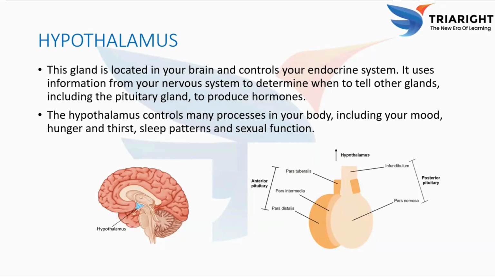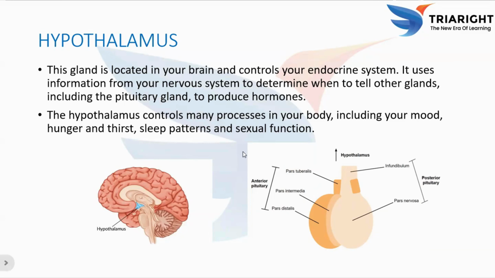What is homeostasis? Keeping all the internal conditions balanced and stable. So coming to the anatomy of the hypothalamus, where is it located? It is located below the thalamus and above the pituitary gland in the brain. It forms the floor of the third ventricle of the brain. It is a part of the diencephalon region of the forebrain. It is connected to the pituitary gland by a stalk called the infundibulum.